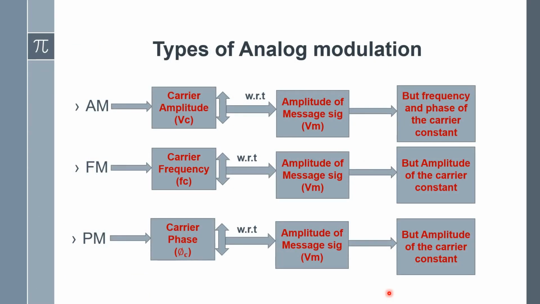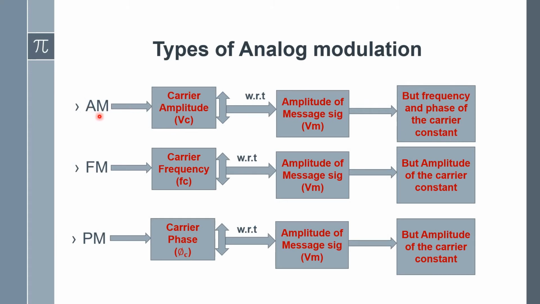Different types of analog modulation techniques are available. You are familiar with AM, FM and PM. So for these, the three definitions will be represented in pictorial form. Here, the first one is amplitude modulation. In amplitude modulation, the carrier amplitude VC is varied with respect to the amplitude of the message signal VM, but the frequency and phase of the carrier are constant.